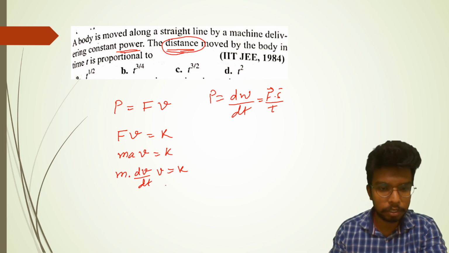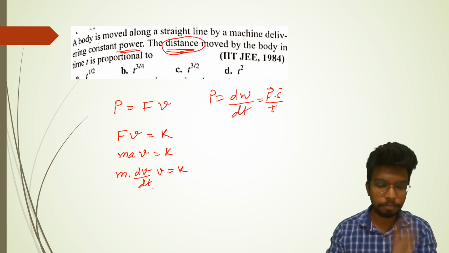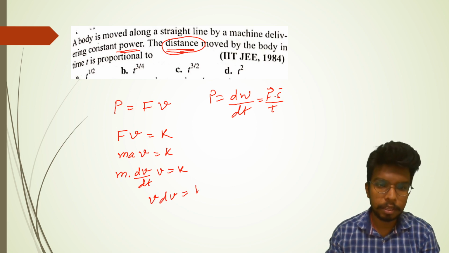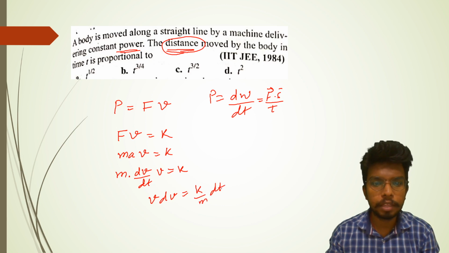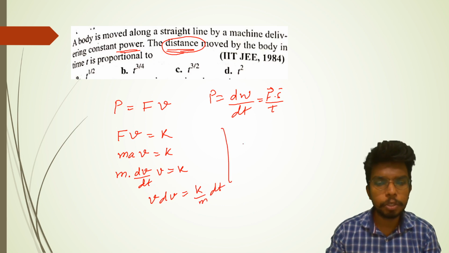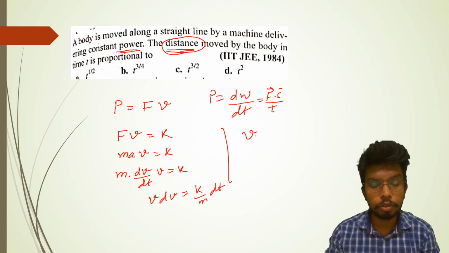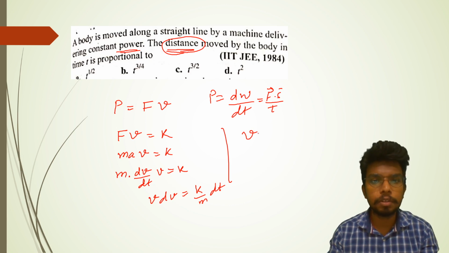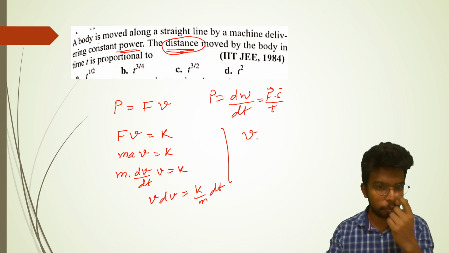We have to convert it in that format. Okay, so I can write it as v dv is equal to k over m dt. If I integrate it, I will eventually get the expression for v. Remember, here we are just concerned about the proportionality, so we don't even have to find out the exact relation. We are just concerned about the variation, like how does it vary.